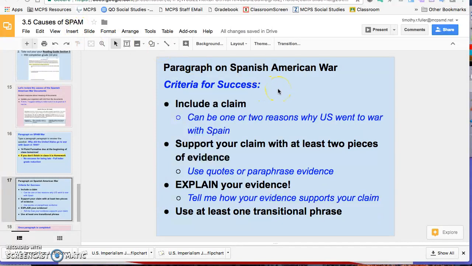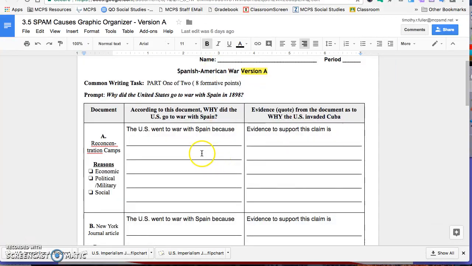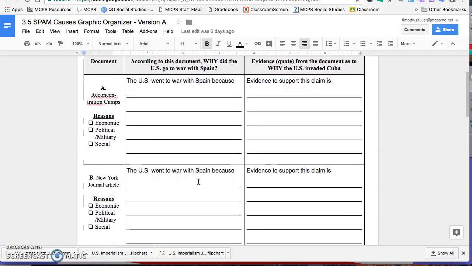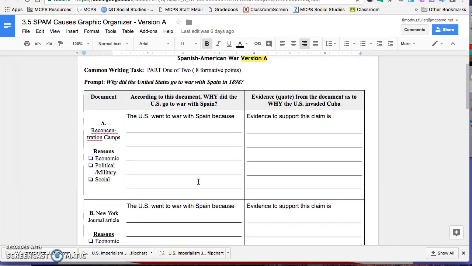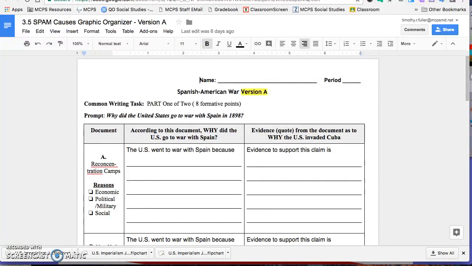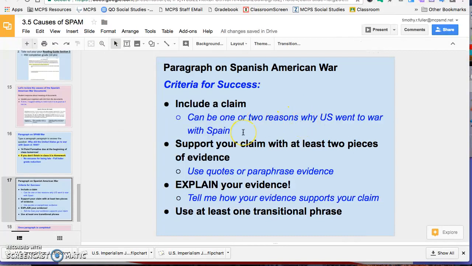The main thing you need to do is make a really strong claim. Tell me, what are one or two reasons why the U.S. went to war with Spain? One is fine, two is even better. So when you're looking for information, look at your graphic organizer. Go through the reasons here. Is it economic, political, military, social? What are the reasons from your organizer? They're going to tell you why we went to war with Spain.